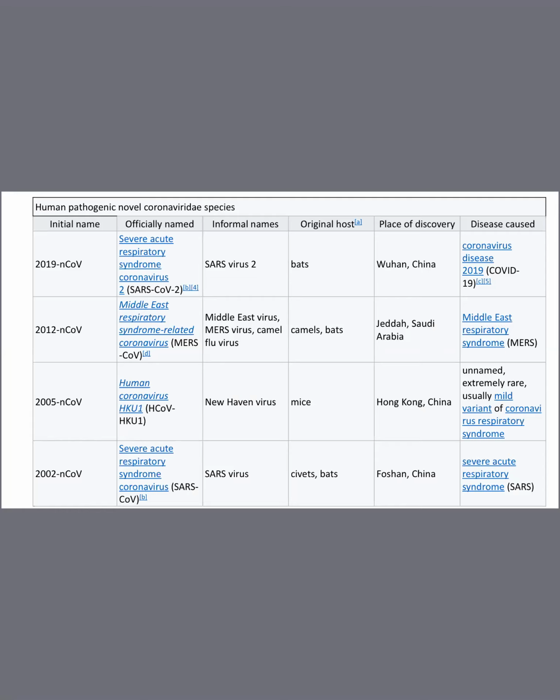Initially it was in bats, then the virus got transferred to camels. But you may be wondering, every day we have to face one or another animal or pets, so why is this virus not getting transferred from the animal to human beings?